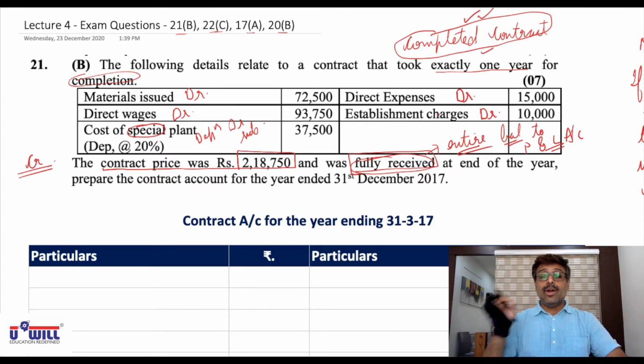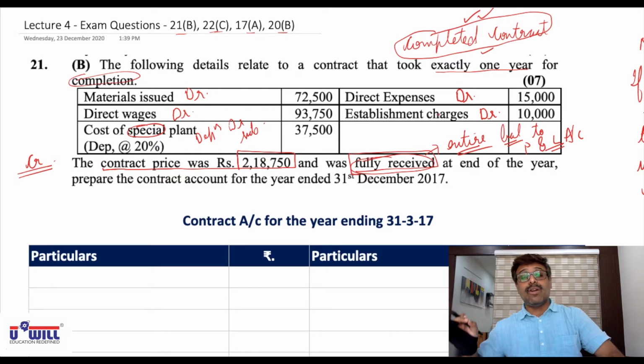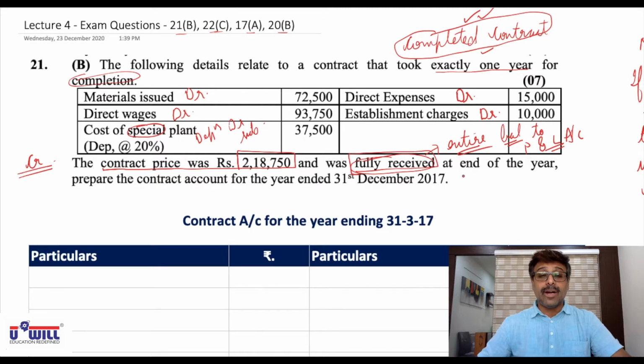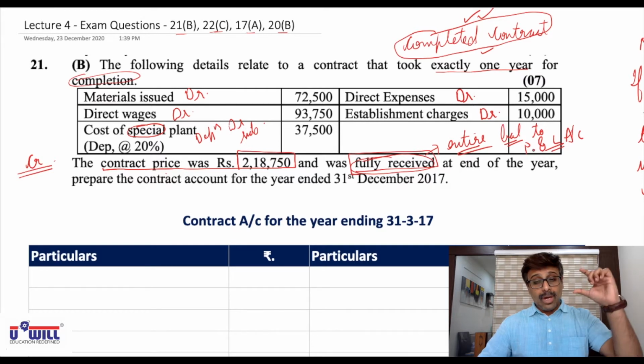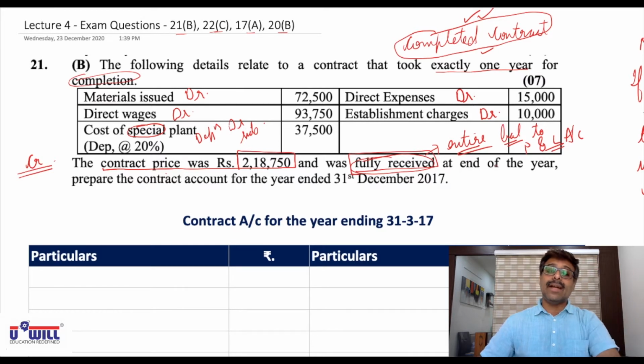100% complete contract notional profit into cash received upon work certified. But that is to be done when cash received is less than the contract price. But here full amount of contract price is being received, so no need to find the notional profit. We'll have no notional profit. Entire balance of contract account will be directly transferred to P&L account. Only one part is to be made in contract account.